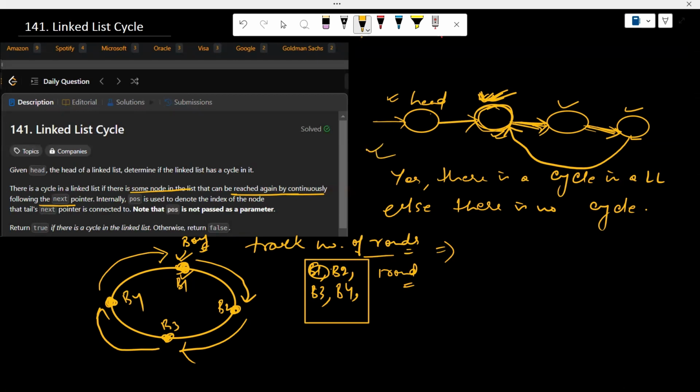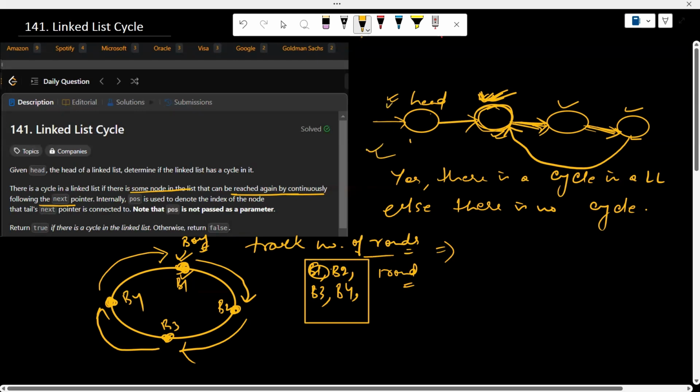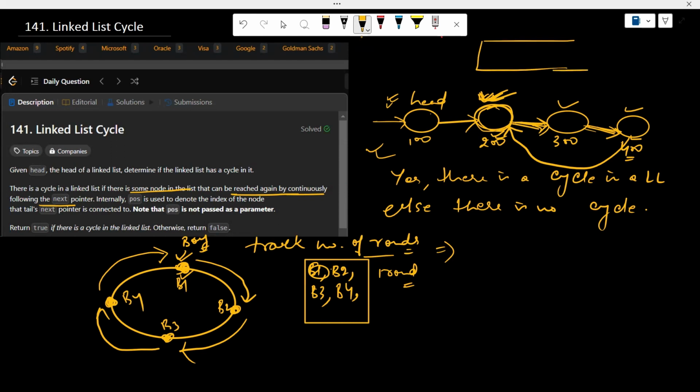Suppose in this example, the addresses of the nodes are 100, 200, 300, and 400. For the nodes we are visiting, if we keep track of the address of each node, let's see whether we can find out the cycle in the linked list or not. Suppose we have a data structure where we can store the address of a node.